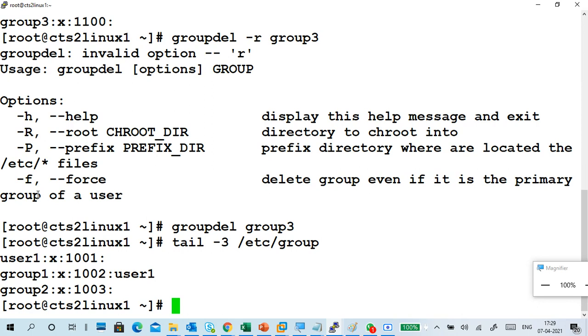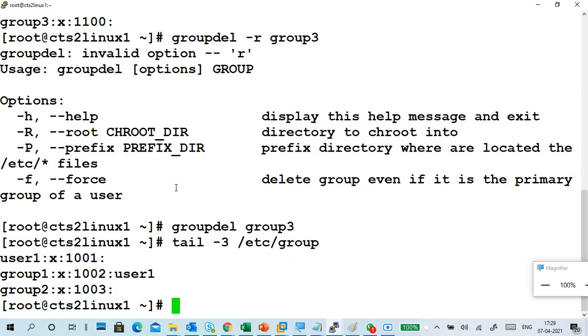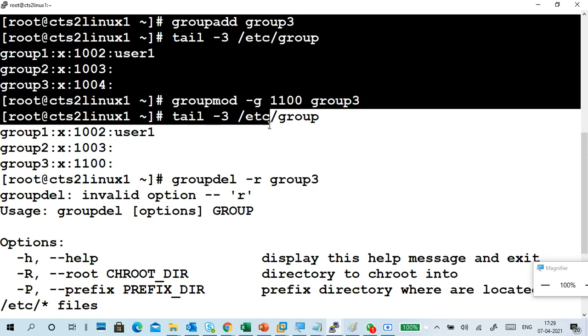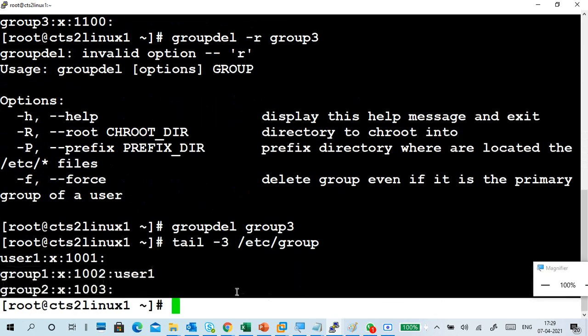We use the f option even if it is a primary group, which for some users it is a primary group. It deletes it also. But I created a new group and I wanted to show you how to modify the group. I added a group, I modified the group, and then I deleted the group and verified it.